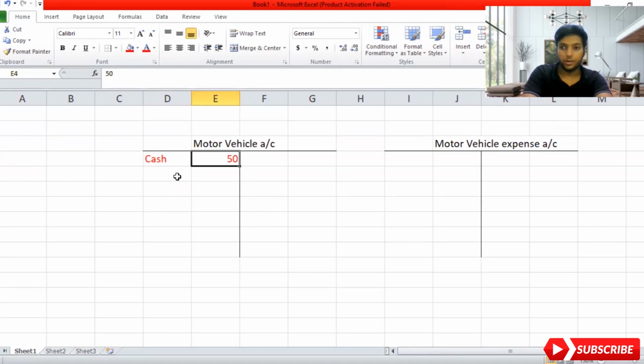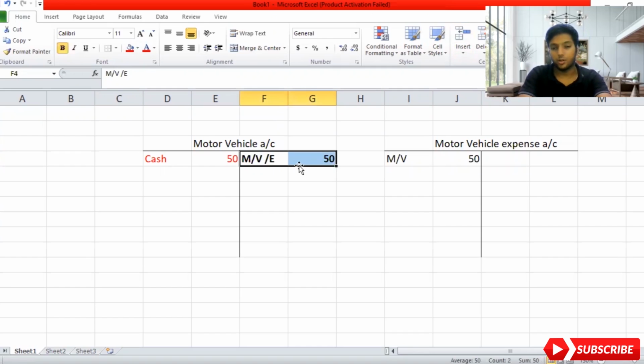So this is how they have recorded it. Now I want to correct it. What I will do is I will credit this account. I will write here 50 saying motor vehicle expense. Okay, narration is not important, just for you to understand, I'm writing here. And here I will write motor vehicle, 50. So now this is what I have done. I corrected on my credit side of motor vehicle account. I credited there and I debited on the motor vehicle expense account to make it correct.